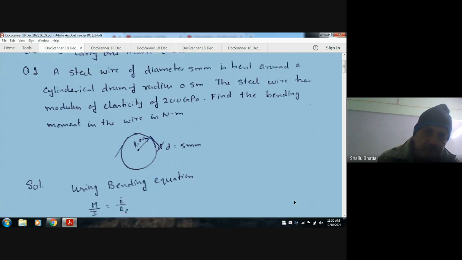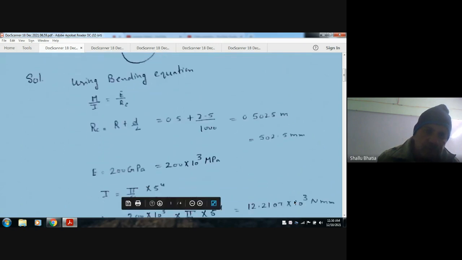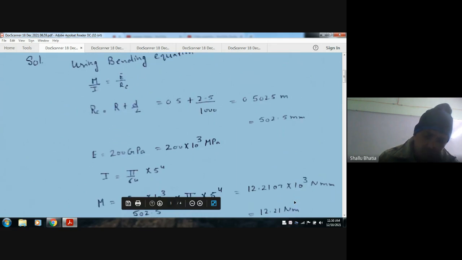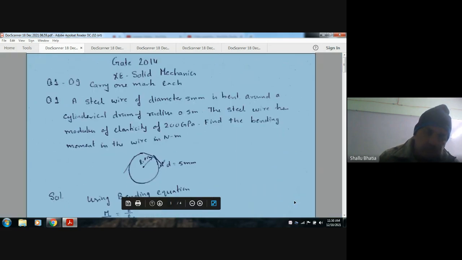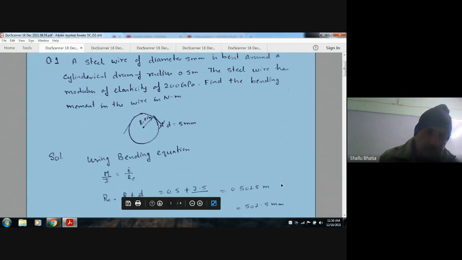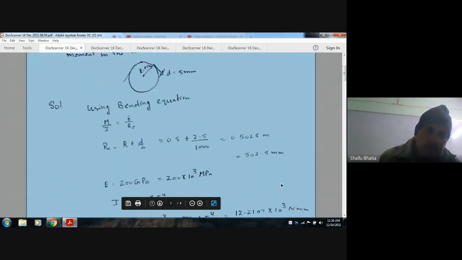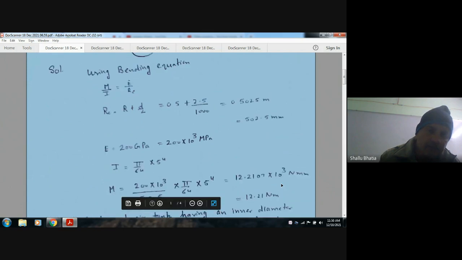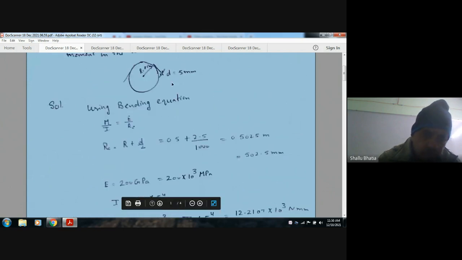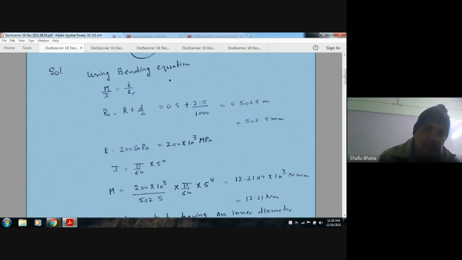E is given as 200 GPa. Then M by I equals sigma by y equals E by R, where I is the moment of inertia of that wire, pi d to the fourth by 64.